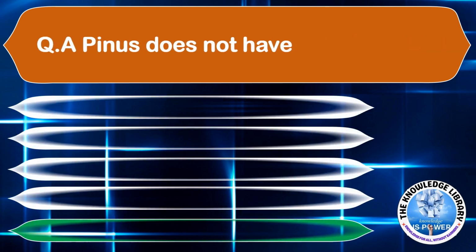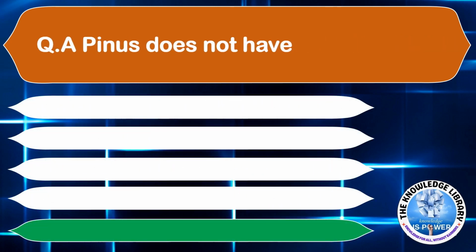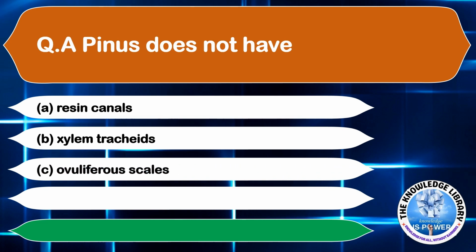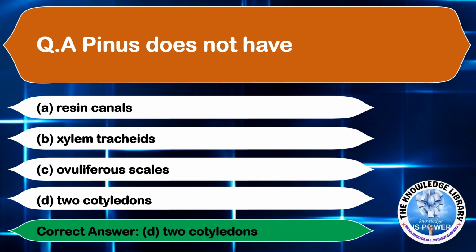Pinus does not have option A, resin canals. Option B, xylem tracheids. Option C, ovuliferous scales. And option D, two cotyledons. The correct answer is option D, two cotyledons. Moving on to the next question.